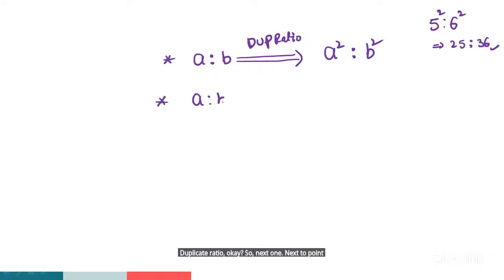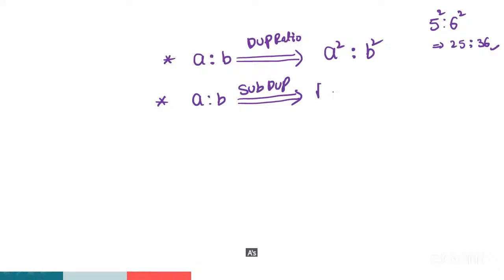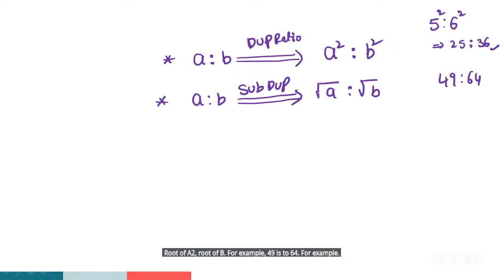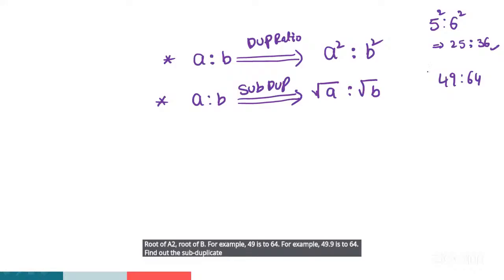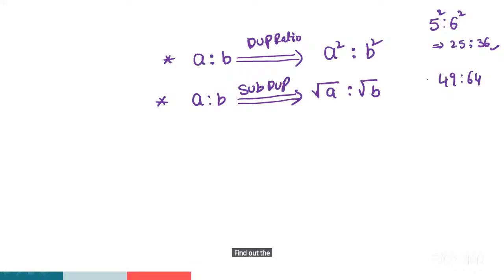A is to B subduplicate ratio. A is to B subduplicate ratio is root of A is to root of B. For example, 49 is to 64. Find out the subduplicate ratio.